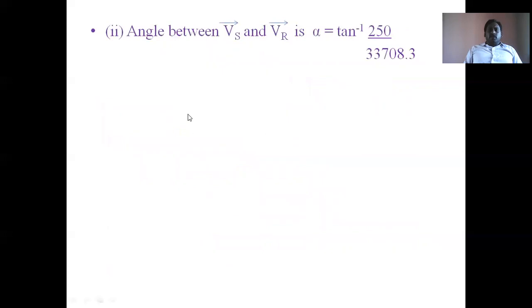Then finally, the angle between VS and VR, alpha, is equal to tan inverse of 250 by 33,708.3.